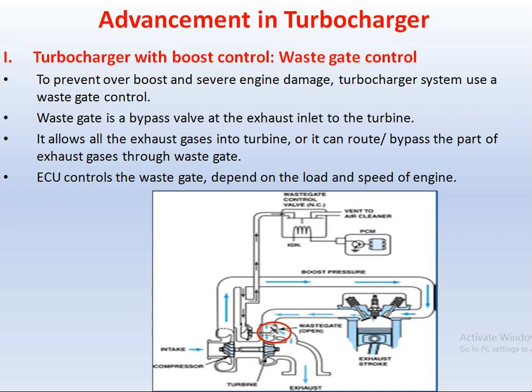Its meaning is that the engine is operating at lower loading condition. So depending upon the loading condition, this boost control technology adjusts the pressure of the inlet air, and it will prevent severe engine damage occurring over a period of time.